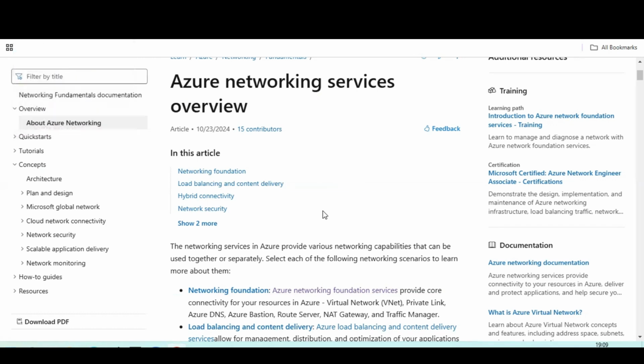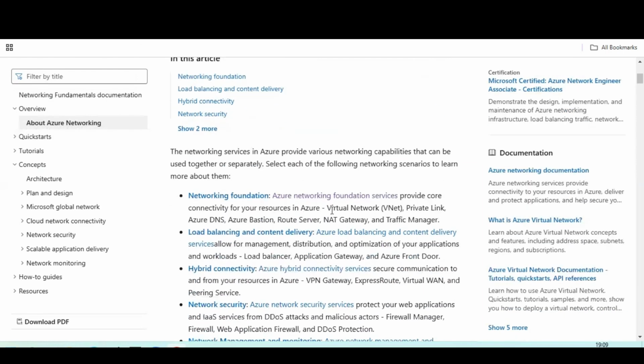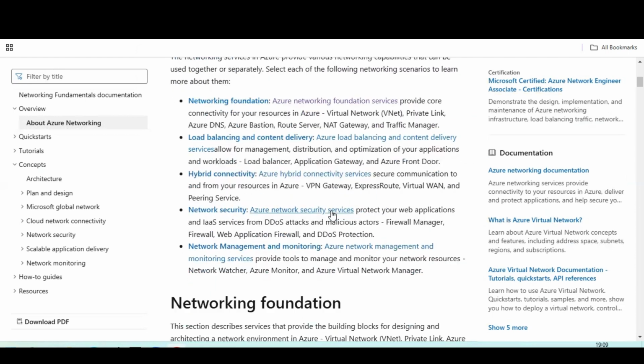So if we navigate to Azure networking, we have certain different sub elements or services under networking where we can create and map our networking to load balancers or application gateway or manage the NAT gateways, internet, where virtual network will connect to the private link and domain name servers or bastion hosts or bastion servers. Likewise, we can create hybrid connectivity, network security, network management, and all these networks we can monitor using the network monitor as well. So this is about the theory of networking.